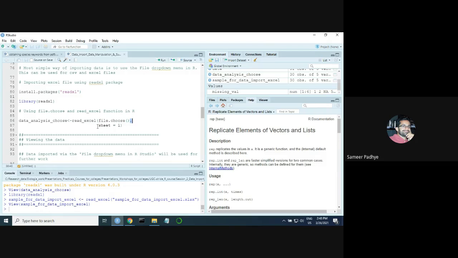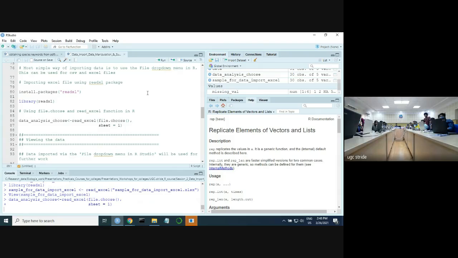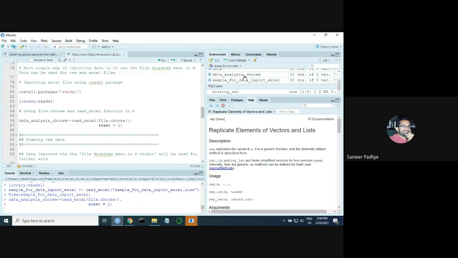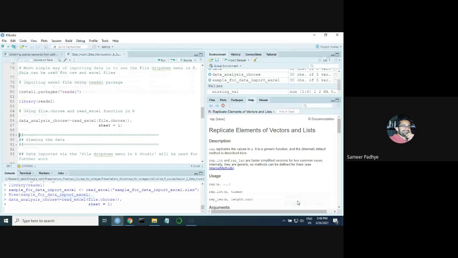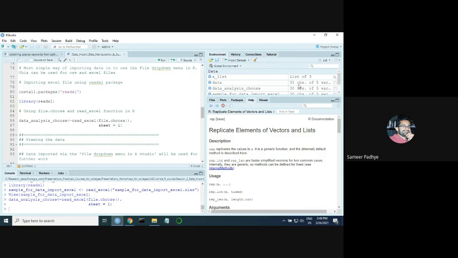The second argument after the comma is the sheet. Which sheet do you want to import? So if you run this command, either you will get a dialog box immediately in front of your RStudio window, or this window will be behind your RStudio window. In my case, it's located behind the RStudio window. So if I click it, I'll see this dialog box. Here also I select the Excel file and I press open. So this basically imports my data set in.